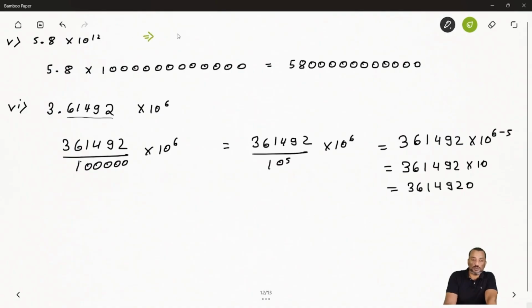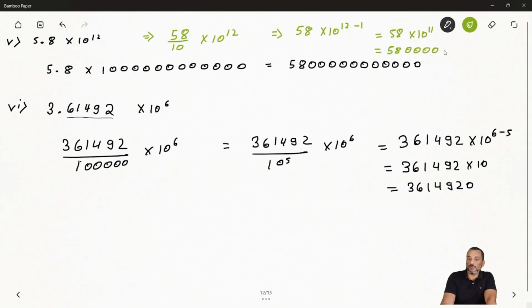Now same way I will solve the next question, the last question you can say. So you can solve this one also, like you can say 58 over 10, we can write, and times 10 to the power 12. Okay. So simply, this one you will get how much? 58 times 10 to the power 12 minus 1. So we will get 58 times 10 to the power 11. Okay. So now here, which means 58, after that, you will apply 11 zeros. So 1, 2, 3, 4, 5, 6, 7, 8, 9, 10, 11. So whichever method you feel, you can do it. Now, hope you have cleared this one.